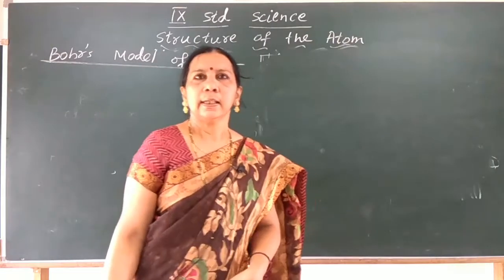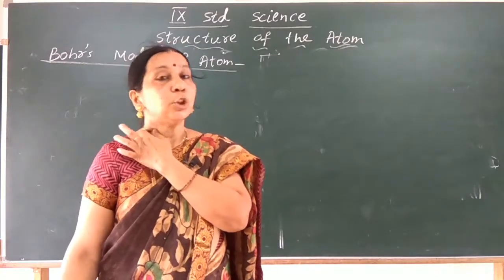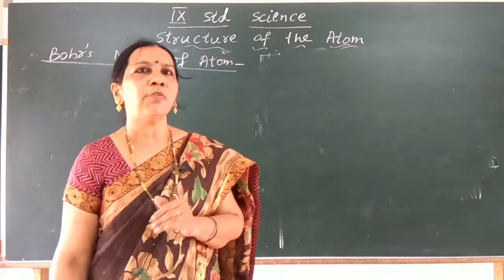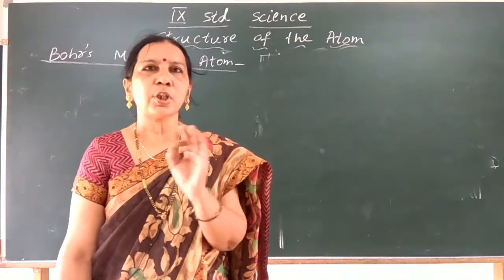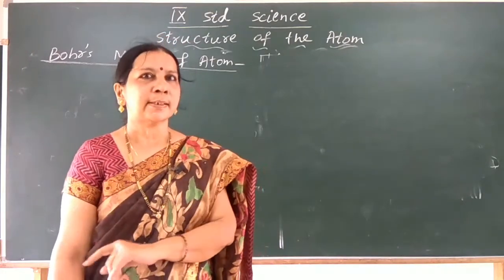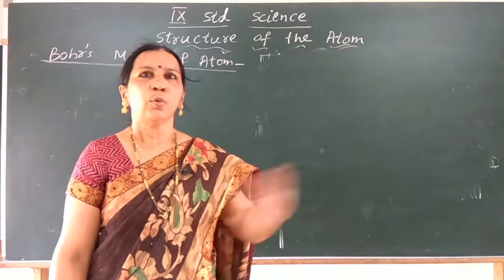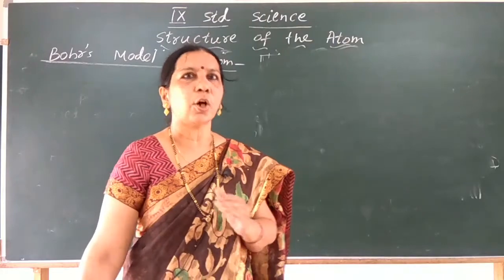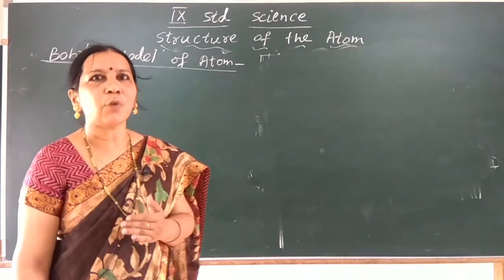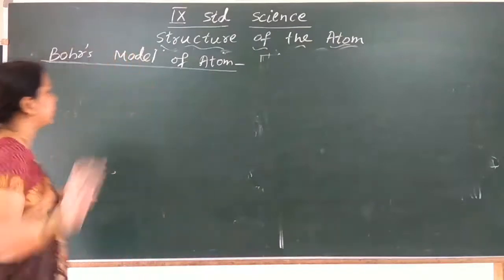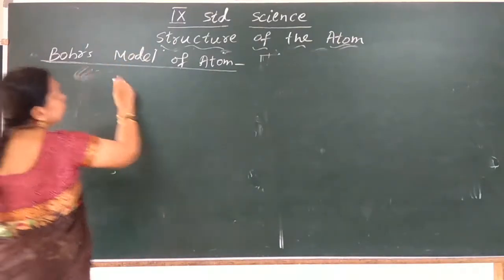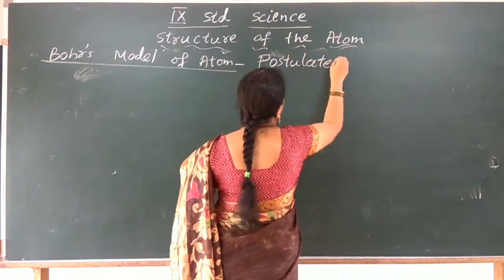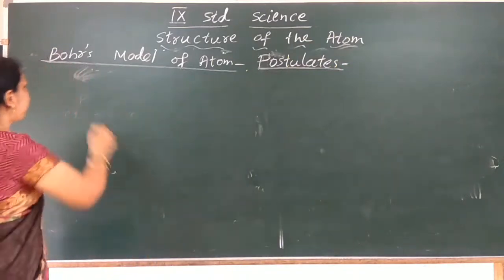Rutherford said that electrons revolve around the nucleus in circular orbits, but according to Niels Bohr, electrons revolve around the nucleus in special orbits called discrete orbits. So electrons in the discrete orbits would not radiate energy. According to Niels Bohr, electrons revolve around the nucleus in discrete orbits. What are the postulates of Bohr's model of atom?